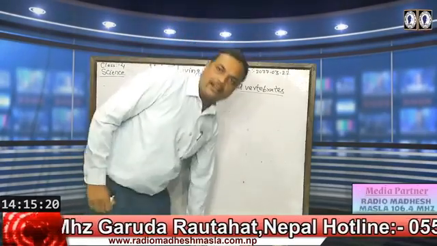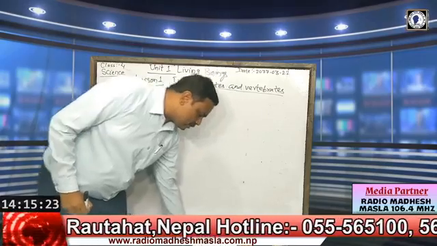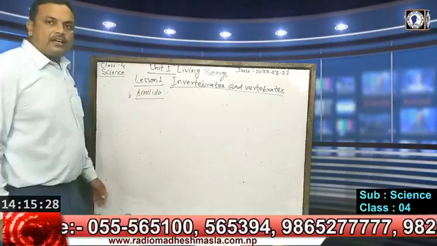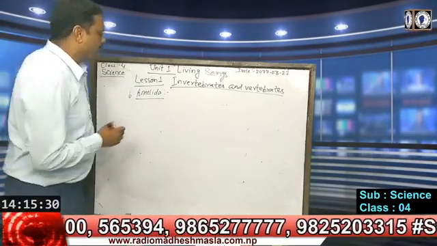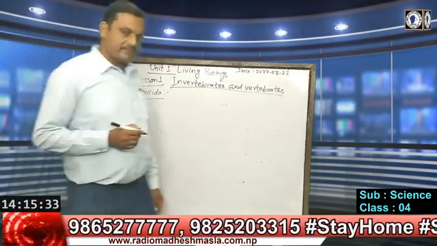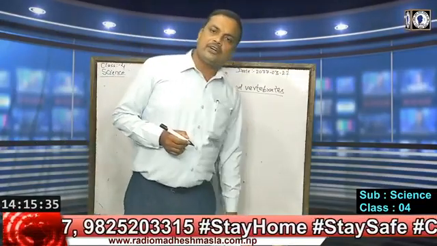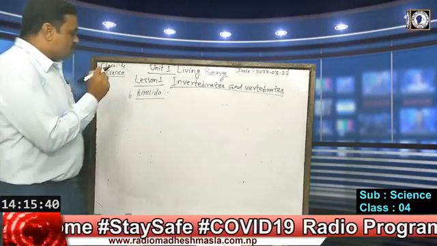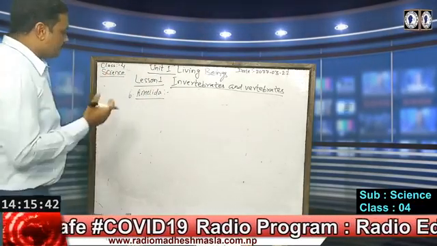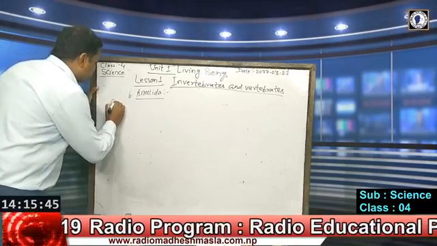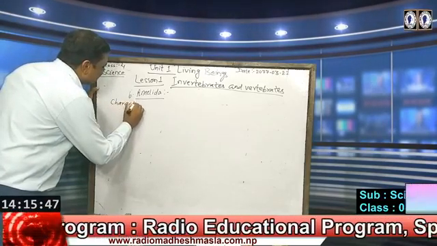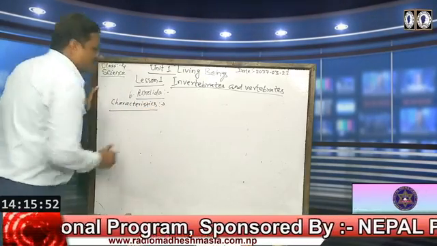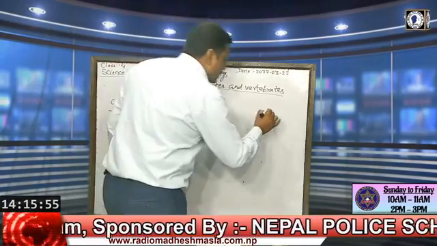The name of the phylum is Annelida because they have a ring-like body. They have rings in their body, so this phylum is called Annelida, because annulus means ring. So now we are going to write the characteristics. We can see a figure of these annelids.